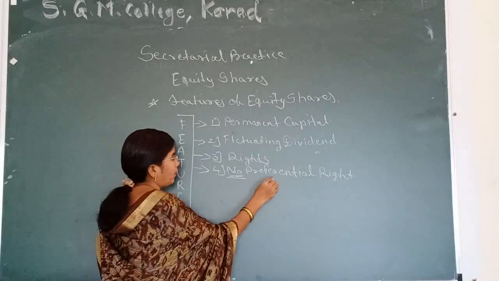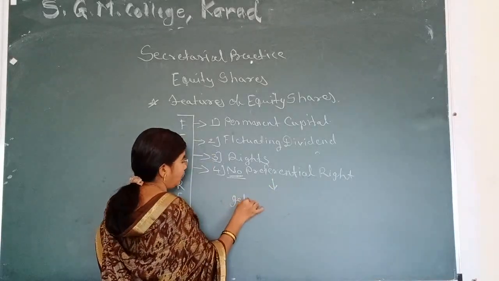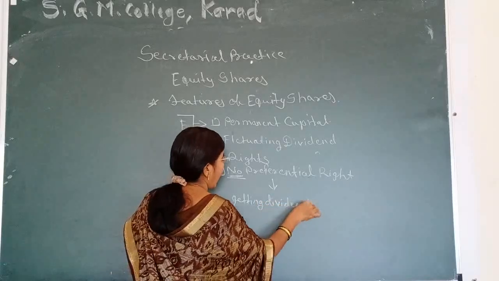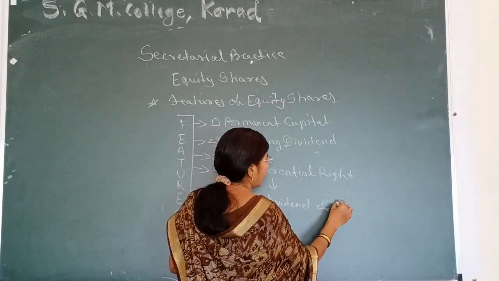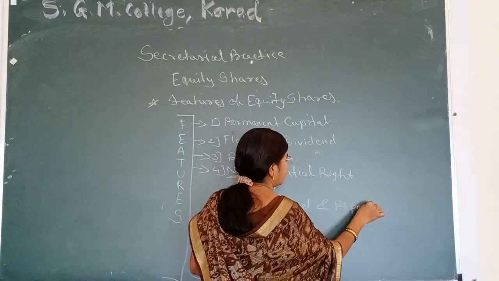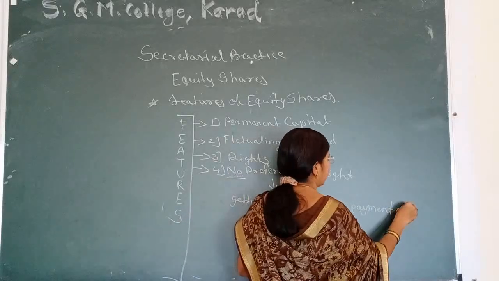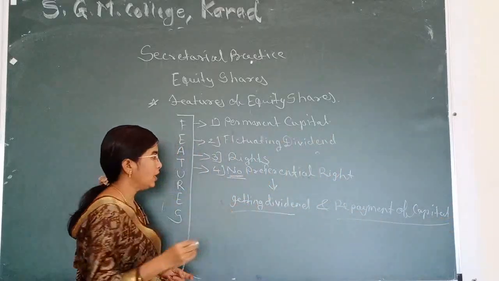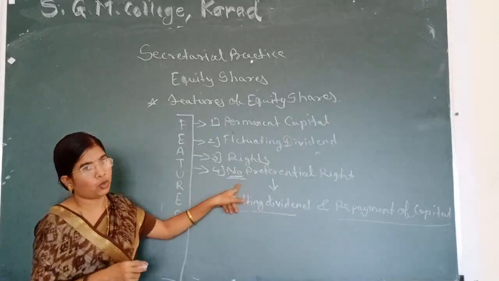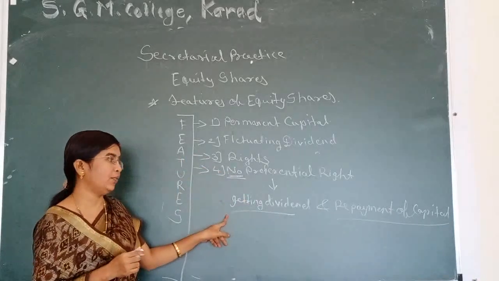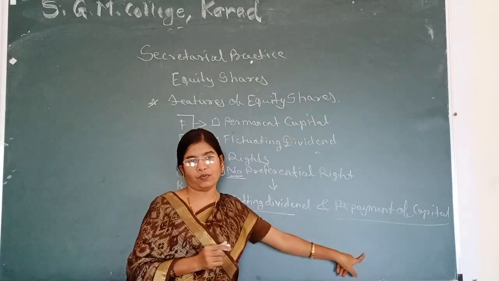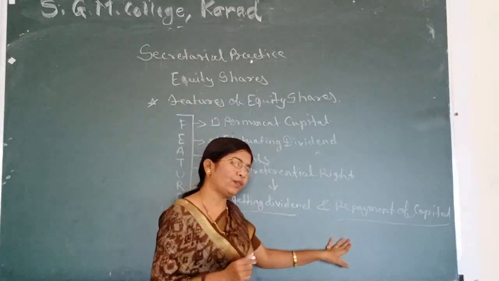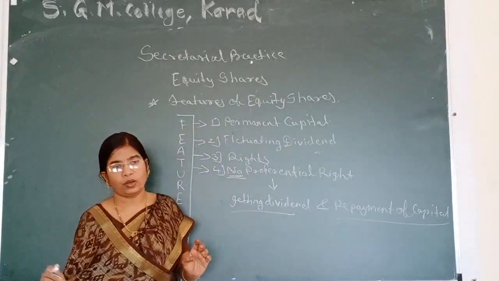They do not get preferential right in getting dividend and repayment of capital. In both situations, they have no preferential right. Equity shareholders have no preferential rights in getting dividend and at the time of repayment of capital. At the time of repayment of capital, winding up procedure is followed.